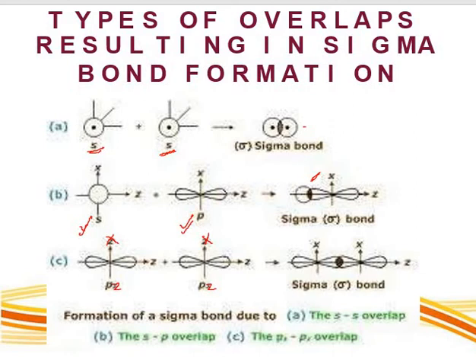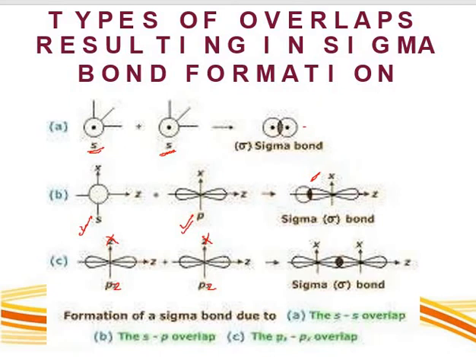Now, sigma bond. Sigma bond is formed by the overlapping of two s orbitals like this. Here s and s are overlapping with each other to give you sigma bond, or one s is overlapping with one p orbital, or one pz is overlapping with another pz orbital. Now ss overlapping, for example in the hydrogen molecule, here one 1s orbital is overlapping with another 1s orbital along the internuclear axis to form a sigma bond. The example I told you just now is the H2 molecule.